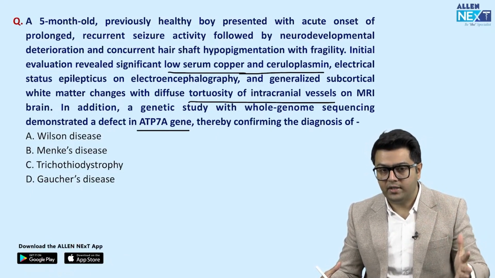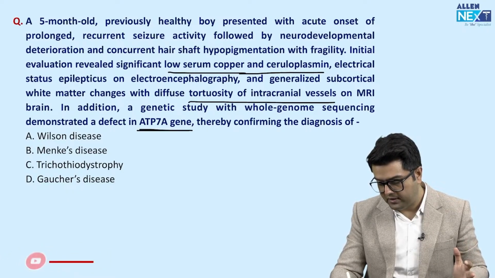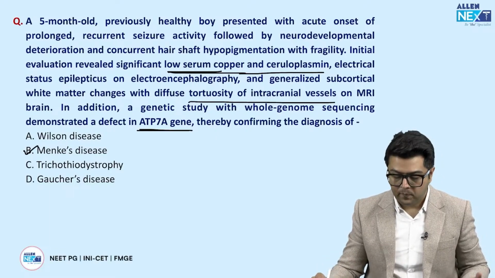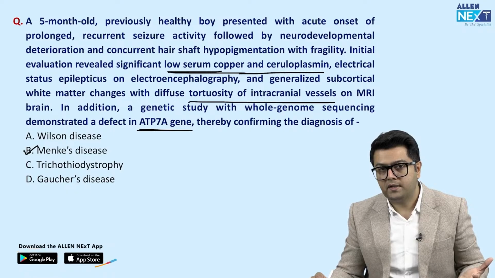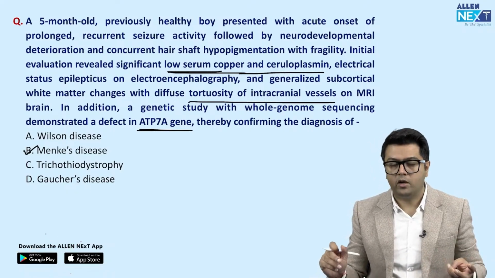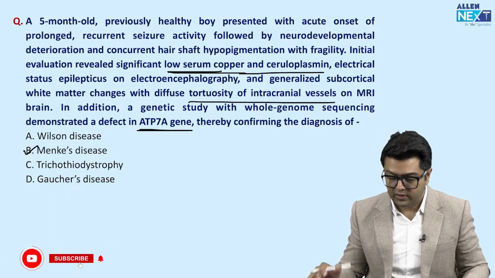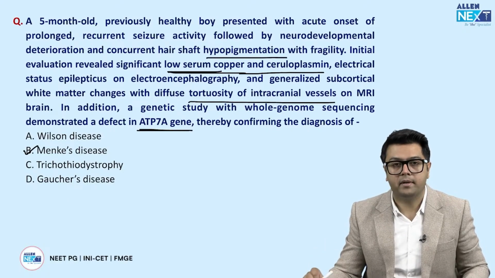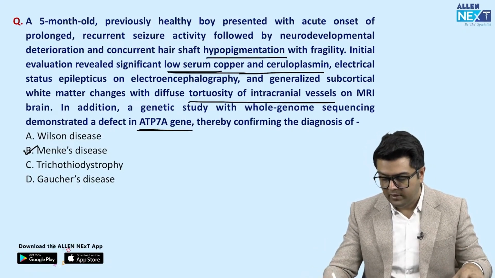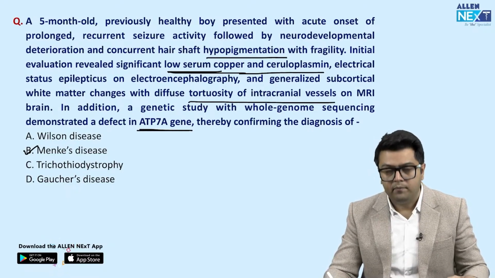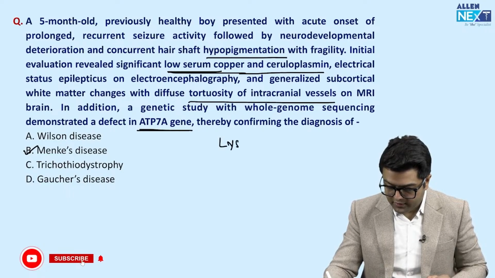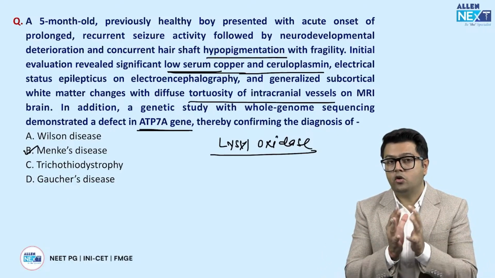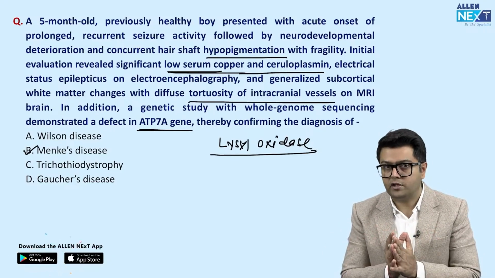There are 3 hints I have. The most important hint out of all is the ATP7A gene and low copper. So guys, what is the disease caused by low copper? Answer is Menkes disease. Menkes disease presents with low copper, so there is hypopigmentation because tyrosinase enzymes will be defective. So there will be hypopigmentation, and there will be tortuosity of blood vessels. Guys, why? Because of the cross-linking of collagen by lysyl oxidase. Lysyl oxidase is a very important enzyme which is copper dependent, and this enzyme helps in collagen cross-linking, like in the blood vessels, for example.